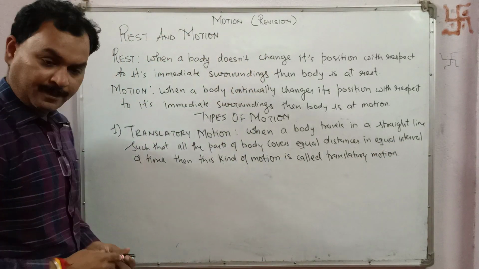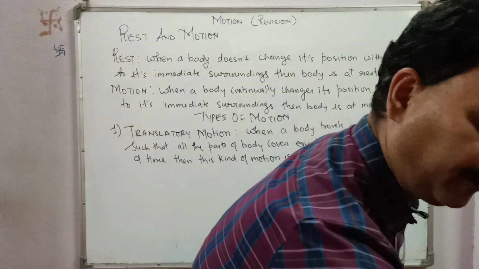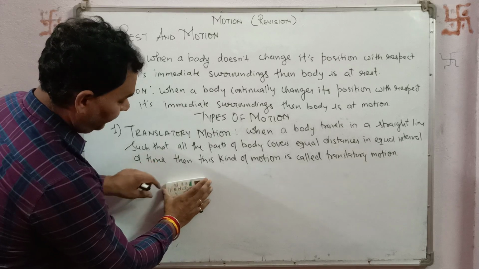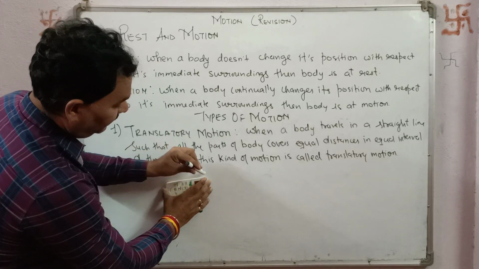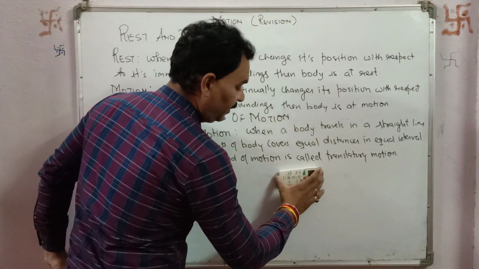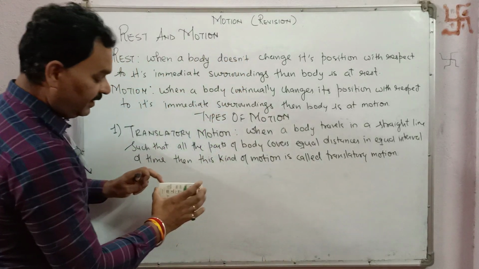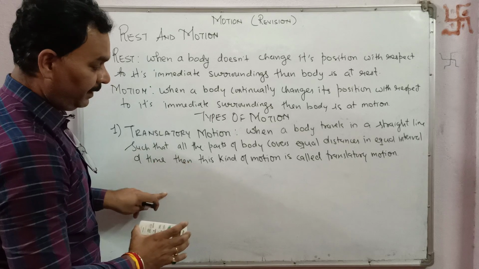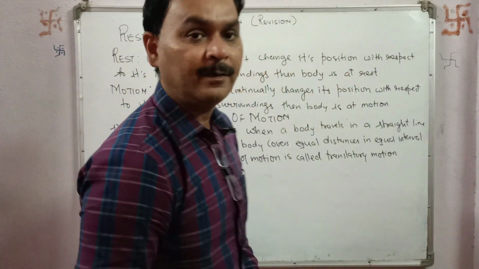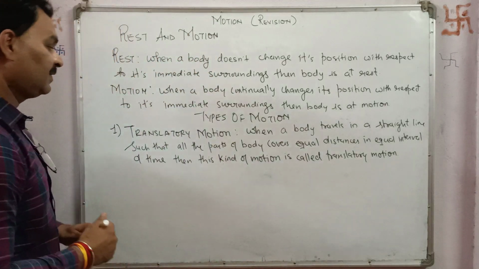Say, if I am having this AC remote, okay, I am marking these 2 points as A, and if I move this AC remote for 2 seconds, then each part of the remote will cover the same distance in the same equal interval of time. That is called translatory motion.